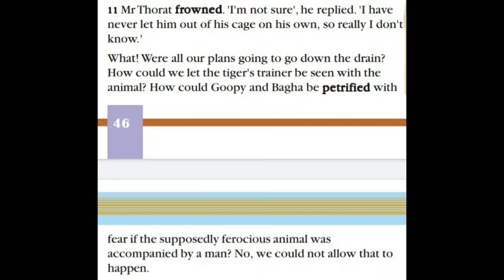Look at the sentence once again. Were all our plans going to go down the drain? It means, were all our plans going to be wasted? Okay, not many words in that paragraph. You may look at the next one, the 12th paragraph.